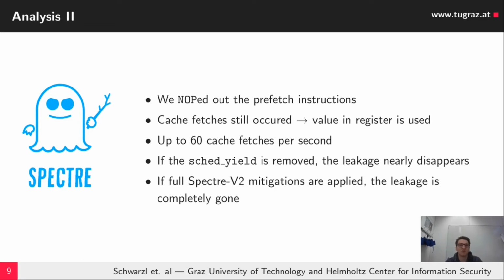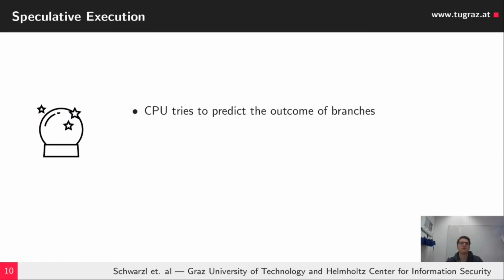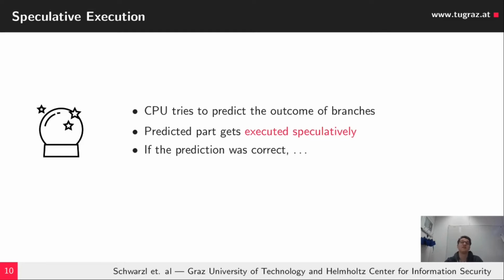if full Spectre variant 2 mitigations were applied, the leakage was completely gone. So what is speculative execution? The CPU tries to predict the outcome of a certain branch, and depending on this prediction, parts of the code, the true or false branch, get executed speculatively. If the prediction was correct, then the execution is very fast. If it is wrong, then the results are discarded. The problem with discarding the results is that there are still traces left in microarchitectural components, for instance in the cache.